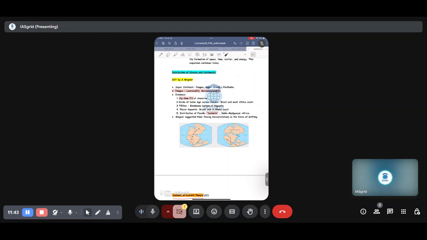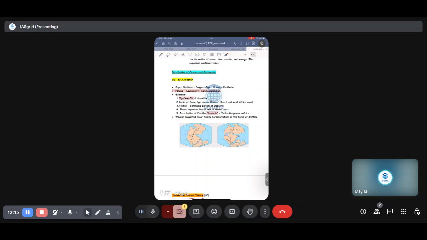The drifting of continents. It was given by Alfred Wegener. He gave an idea that there was a supercontinent called Pangea, and then there was a super ocean, Panthalassa. Now, what happened was supercontinent Pangea broke up into Laurasia, which is in the north, and in the south was Gondwanaland, and then they further broke up into the tiny islands that we see today.